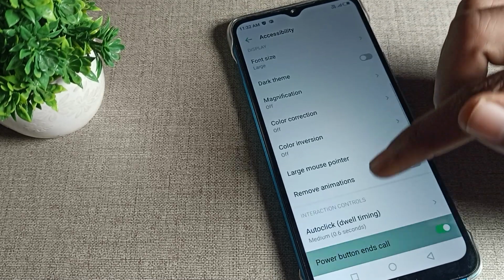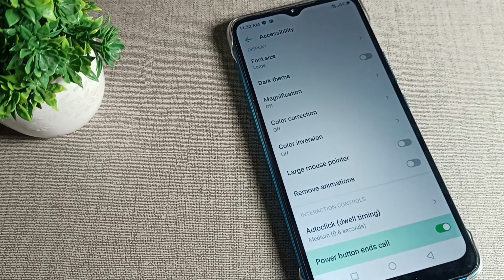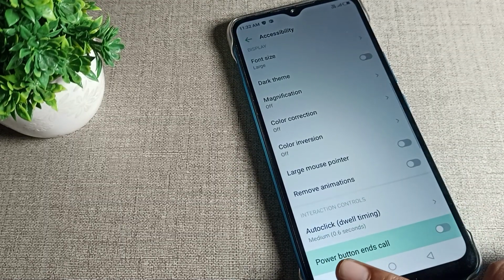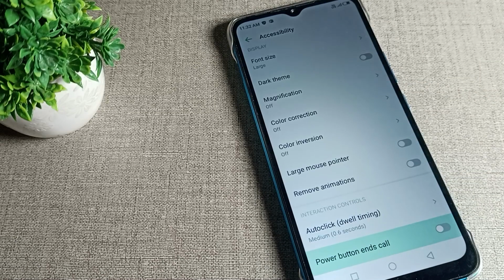Friends, you can see power button and calls is on, if you don't want to use it, you can turn it off from here. After that, the power button and call setting will not work on the Infinix phone device. So guys, you can easily turn off your phone power button and call setting.